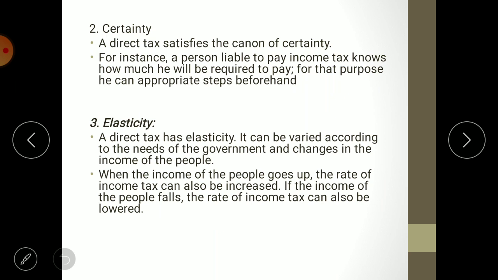I'm repeating again, not only three but four WH questions are there: whom to pay, when to pay, where to pay, and how much to pay. Timing must be clear to the person. In case of direct tax, you know that one year's tax is payable in the next financial year. Say for example 2018-19 is there, then tax is payable in 2019-20. So by that way the timing is known to the taxpayer.